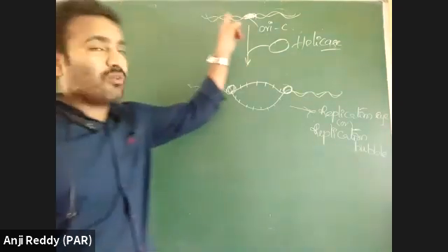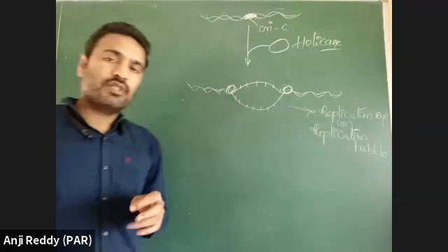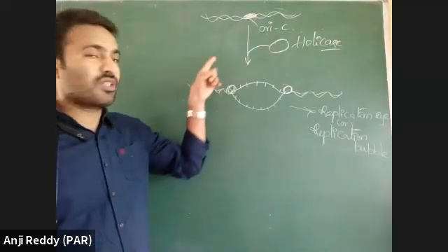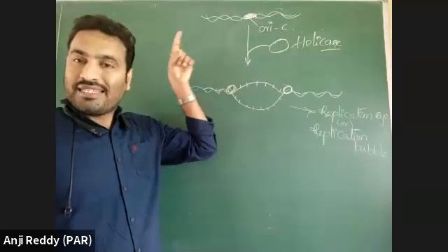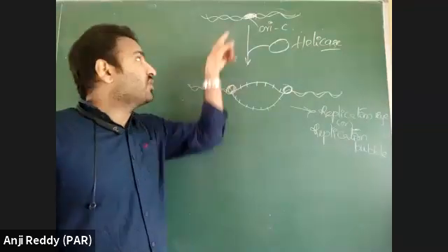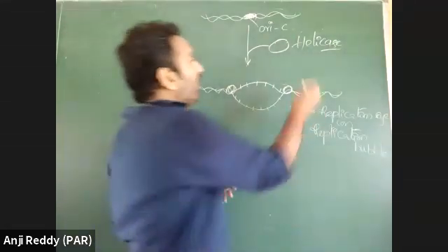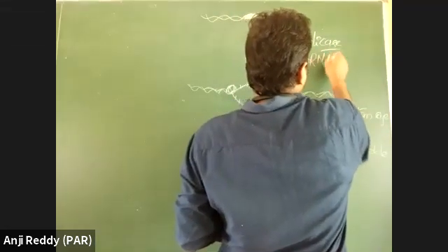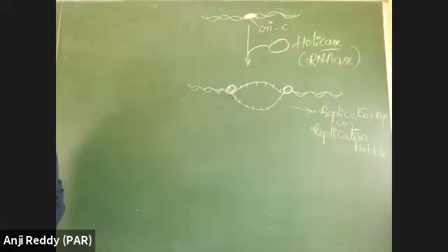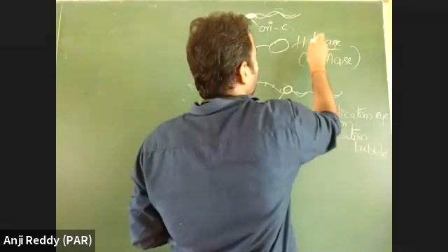Here at the origin of replication site, what happens during initiation? The first step of initiation is the addition of an enzyme called helicase. Helicase is an enzyme that can break the DNA helix.